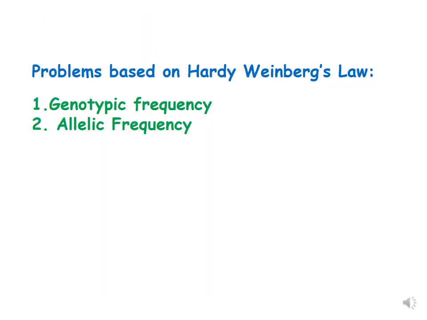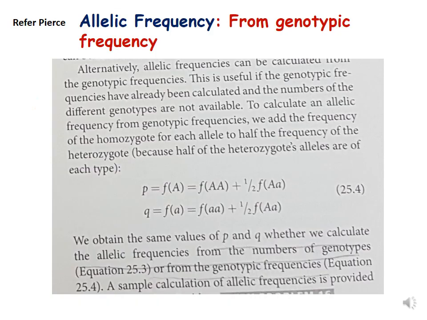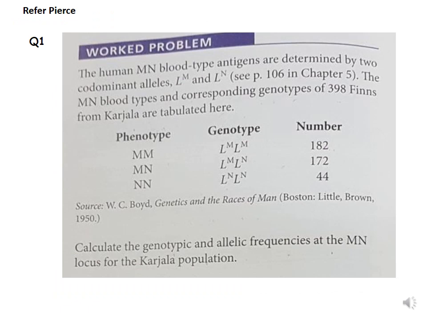So how to do some problems? We will see how to solve problems of genotypic frequency and allelic frequency related to Hardy-Weinberg's law. We have just discussed the equation for how to calculate allelic frequency from genotypic frequency. This is a worked problem given in Pierce.